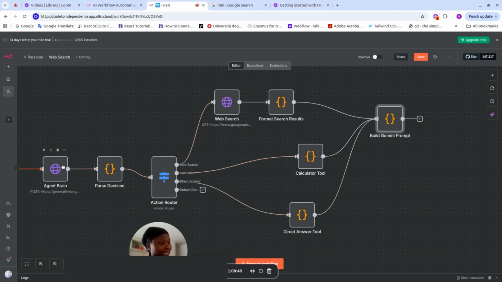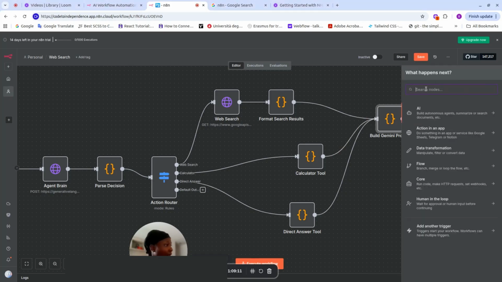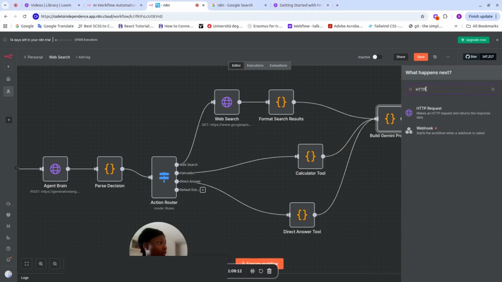And then our next stage here is we're going to call our Gemini API, because we're preparing a prompt to be fed to the Gemini API. Someone may say, why are we using Gemini API twice? Because here in the agent's brain, we're using Gemini API to think, to decide what do we do?